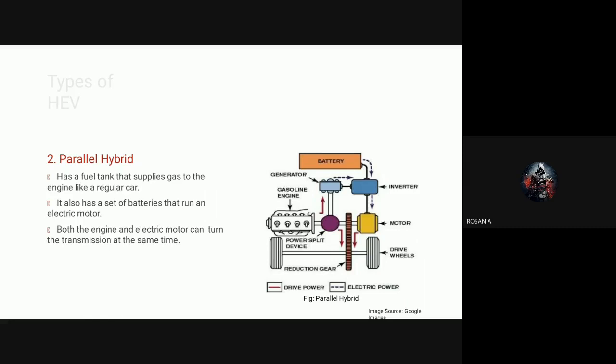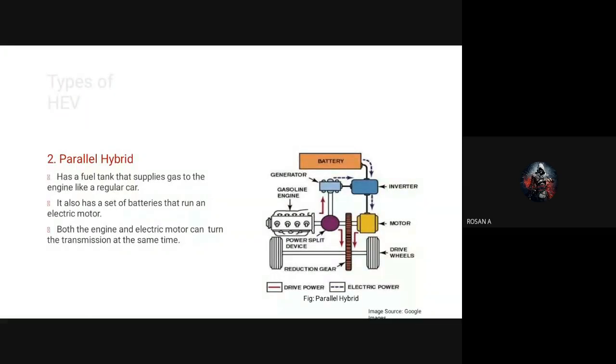So here, when the IC engine power is higher than the required power, the IC engine will develop the power and the excess will be supplied to the battery. So the battery will also be charged there.